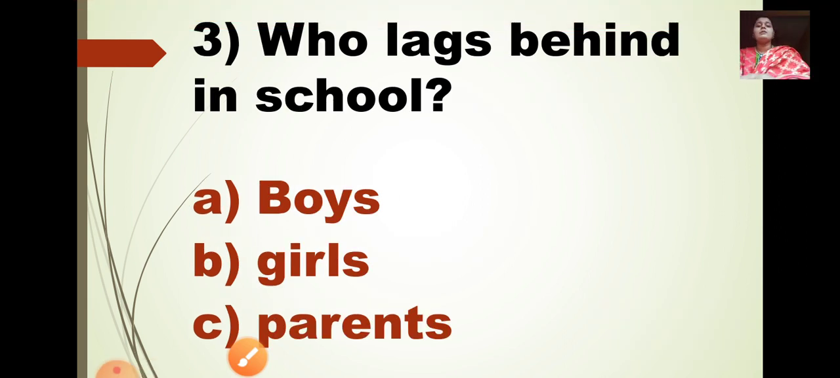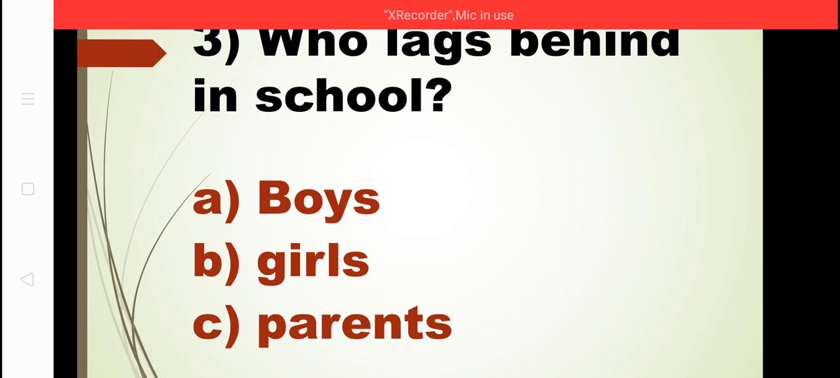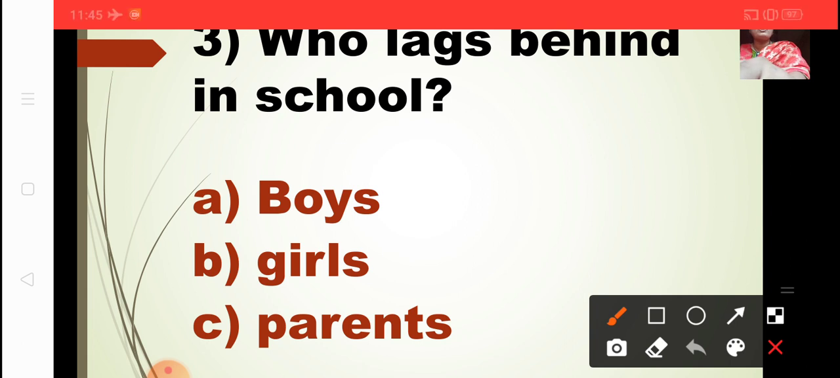Now let us see the third one. Who lags behind in school? Whether it is a boy or girl, that is what we are going to see. A option is boys, B option is girls, C option is parents. Parents don't attend school, so C option is wrong. Do boys lag behind in school? No. Majority of the times it is the girls. So B option, girls, is the correct answer. So girls lag behind in school.